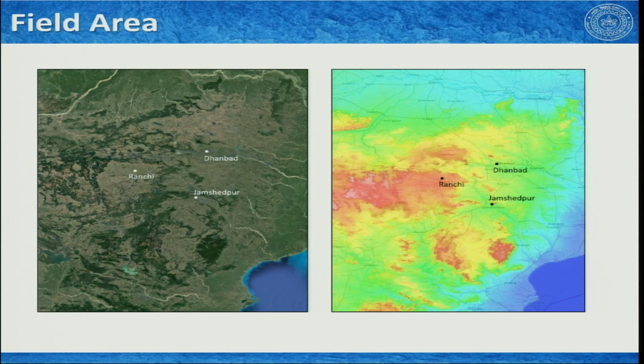If we try to zoom to that part, on the left side you see a Google Earth image, and here you see an elevation map or topographic map. They are more or less at the same scale. So, the cities are marked here: Ranchi, Dhanbad and Jamshedpur.